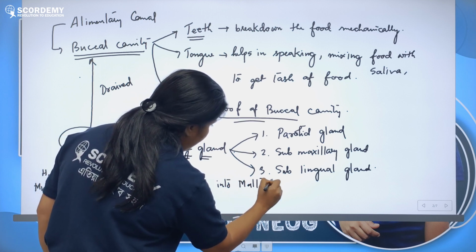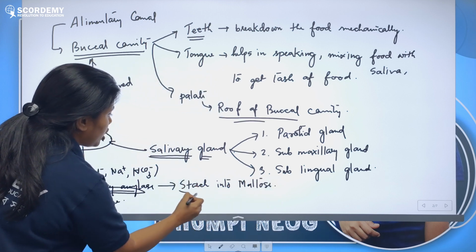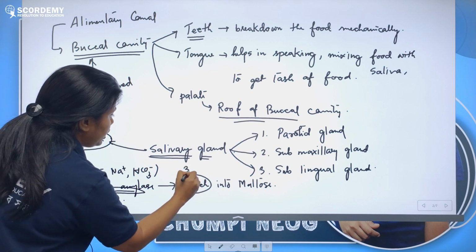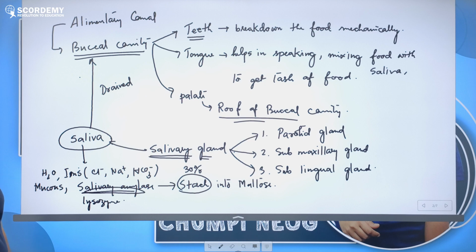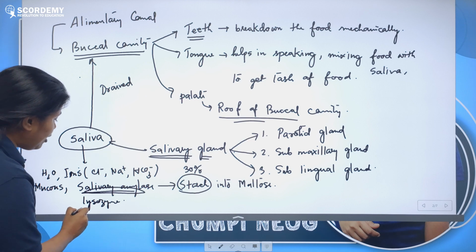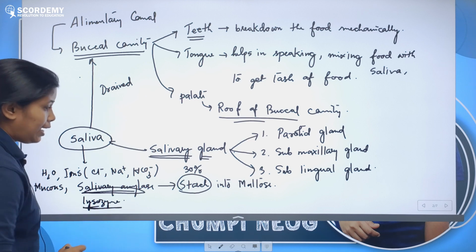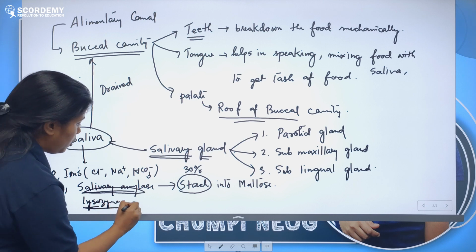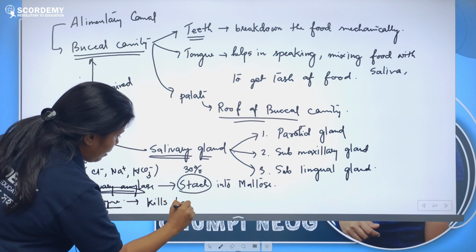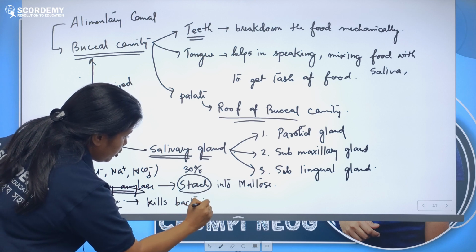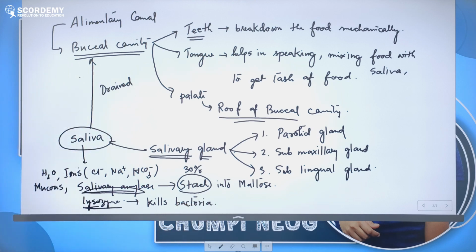Remember, of the starch we eat, about 30% can be converted into maltose by saliva. And lysozyme is not a digestive enzyme, it does not help in digestion. Lysozyme kills bacteria, so if there are any disease-causing bacteria in our food, it can kill them.